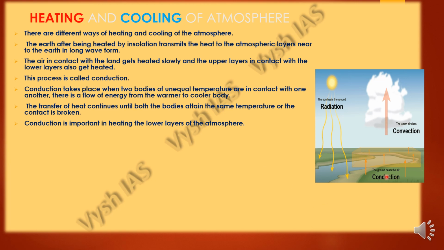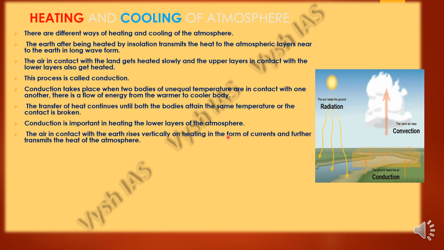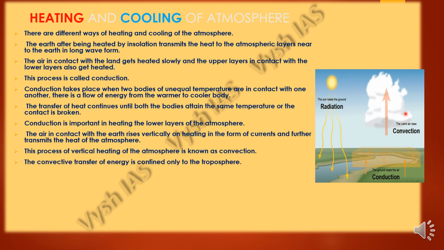As you can see, the ground heats the air. The air which comes in contact with the earth will start rising vertically. Vertically is a straight line. On heating, it rises in the form of currents, and also further transmits the heat to the atmosphere. This process of vertical heating of the atmosphere is known as convection, when the warm air rises up. This convective transfer of energy is confined only to the troposphere.